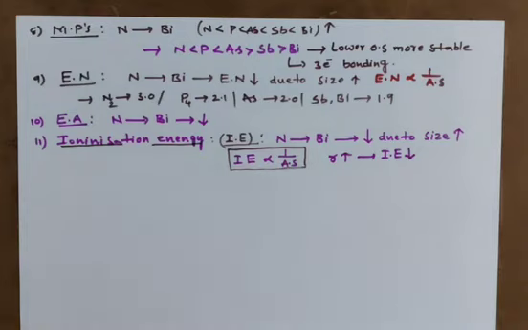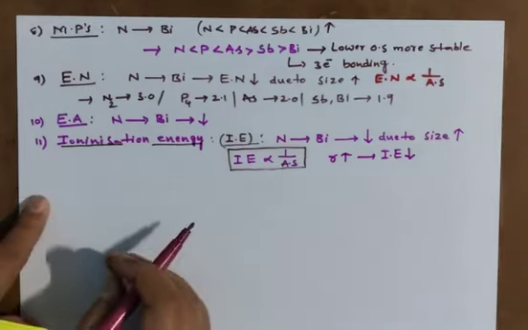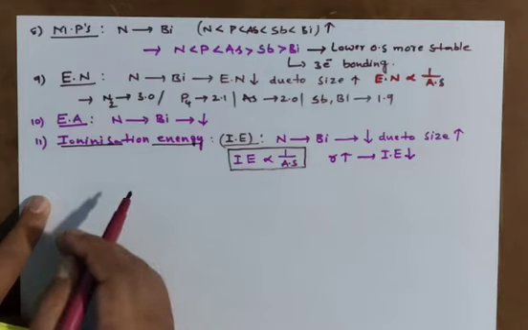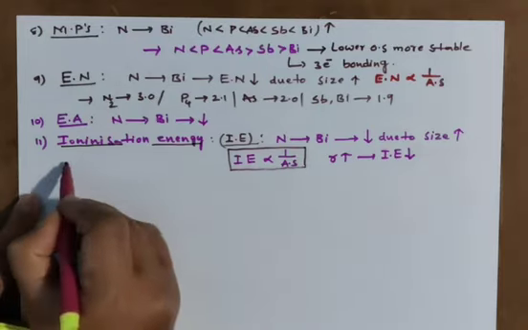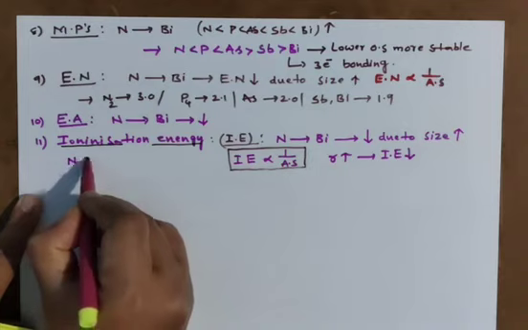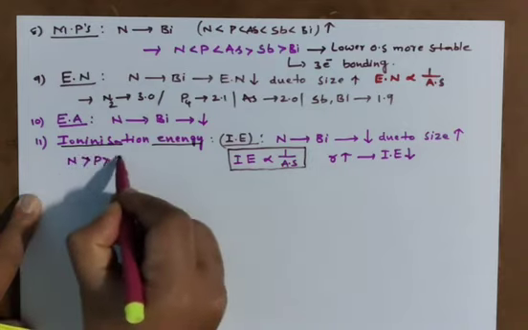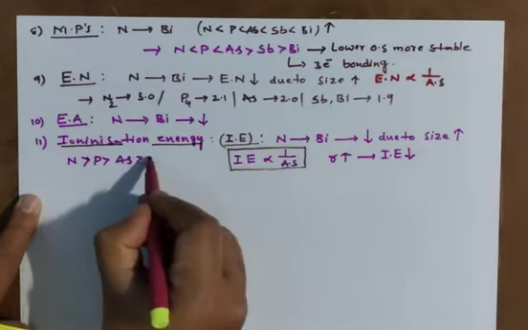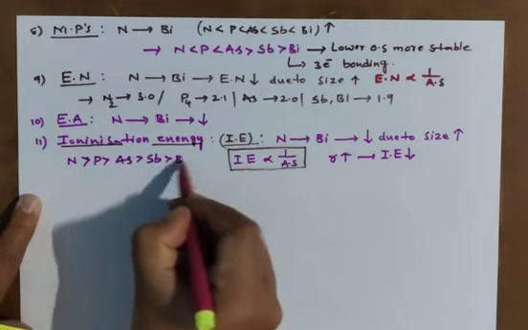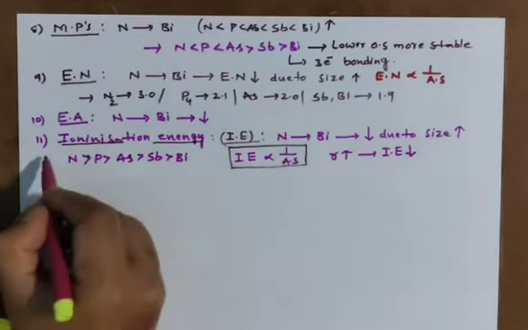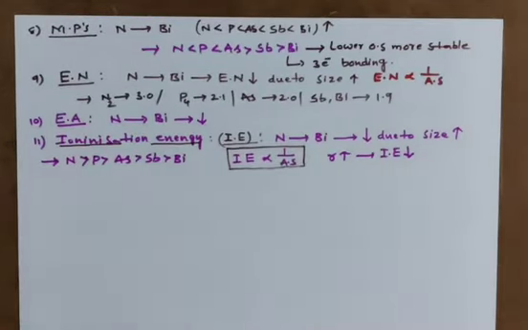Generally, down the group, size is going to increase. You know very well. Size increasing means IE value decreasing. Clear? Size increasing means IE value decreasing. General trend: nitrogen, decreasing, phosphorus, arsenic, antimony and bismuth. This is the general trend. IE value is going to decrease due to increase in the size.